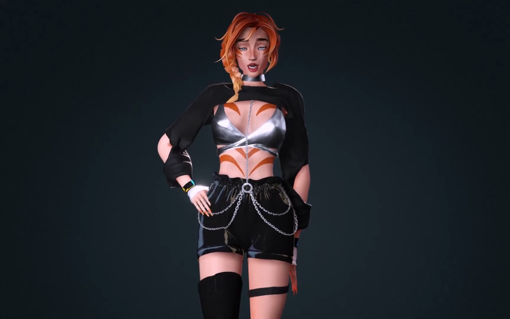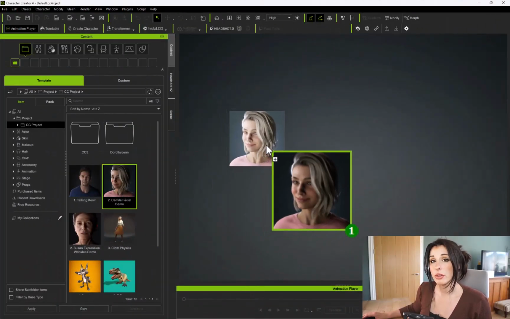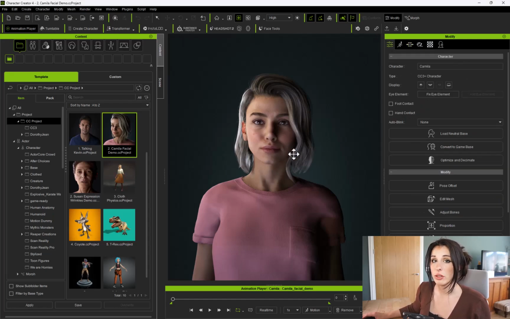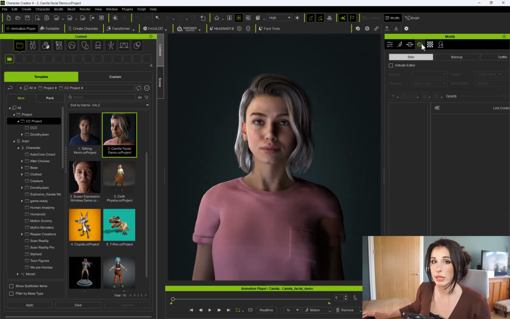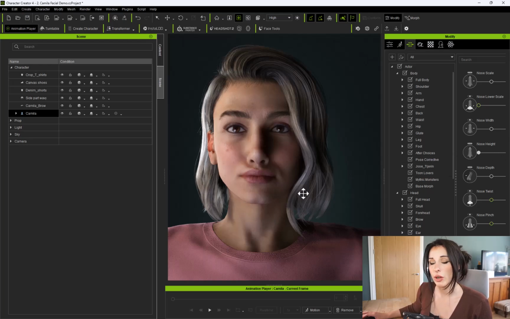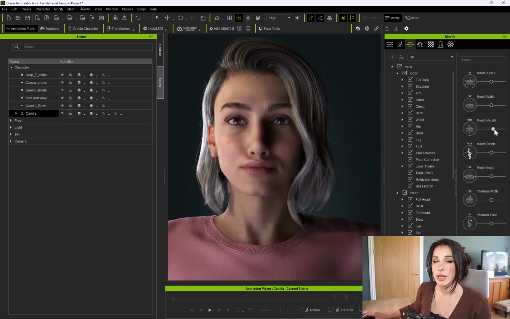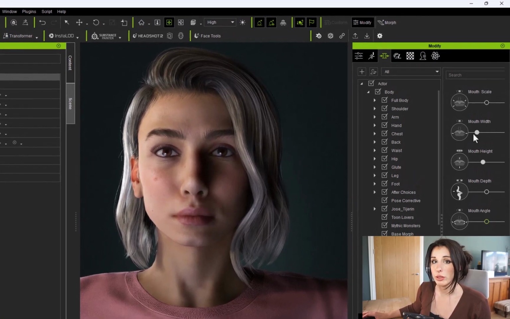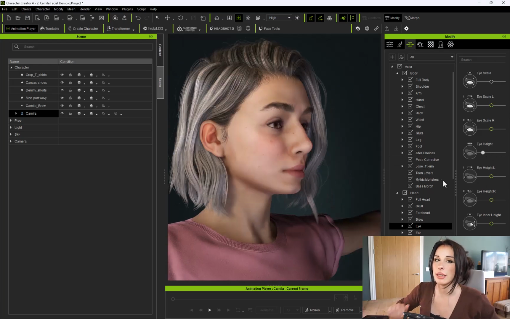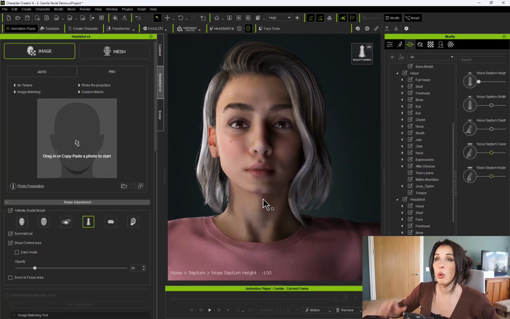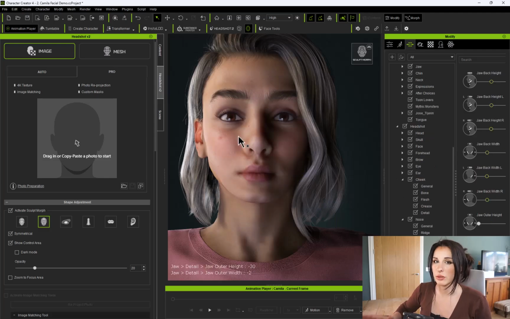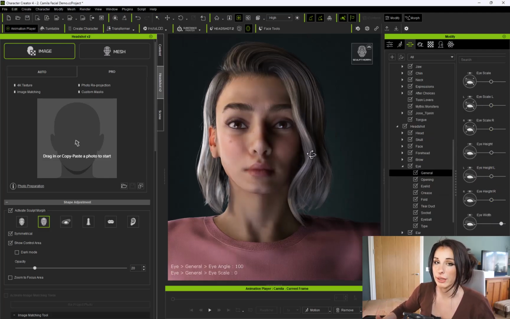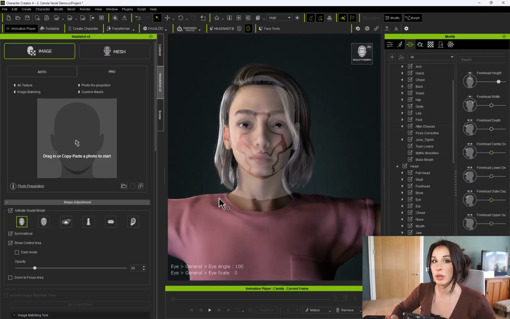First stop, character creation. So this is Camilla. She comes default in Character Creator, so you can just drag her out into the project. You can then go to the modifier panel over on the right hand side and use the sliders just to change the facial proportions. Now the beauty of this method is that you don't have to do any skinning, any weighting or any rigging or any UVW unwrapping. It's sort of all done for you already. So it's a quick start way to get your character going.